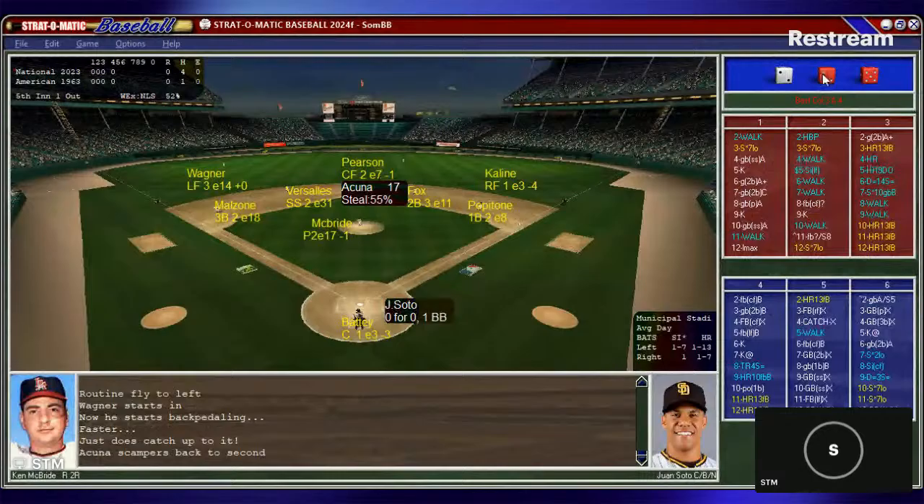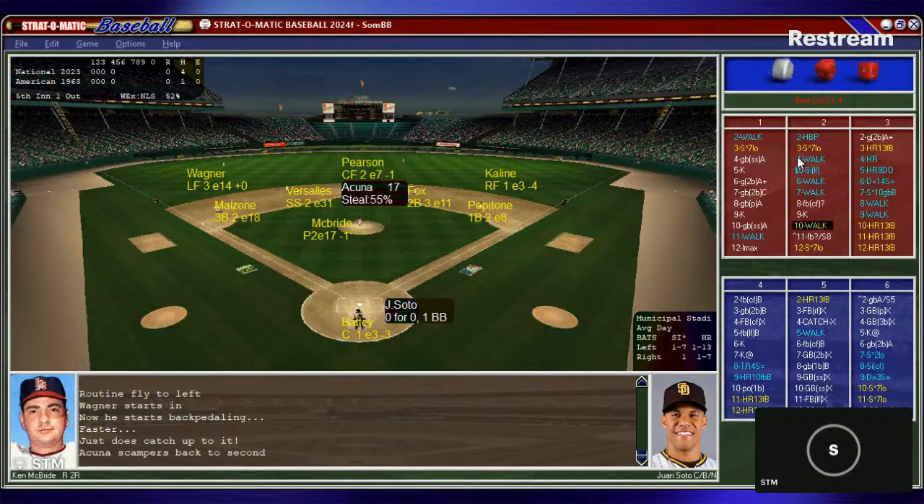So Soto comes in, left-handed batting box, representing the San Diego Padres. McBride, of the California Angels, wearing their home white. Soto wearing the Padre mustard on his colors. Soto steps in. Batty puts down the sign.